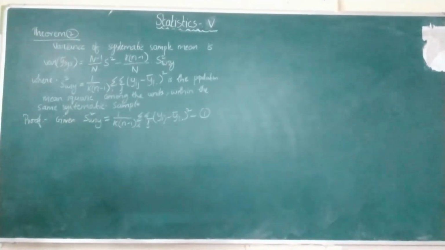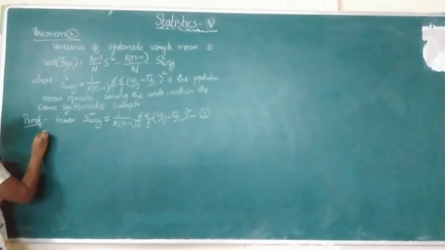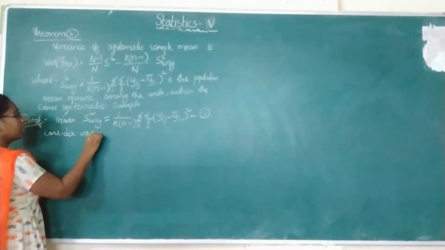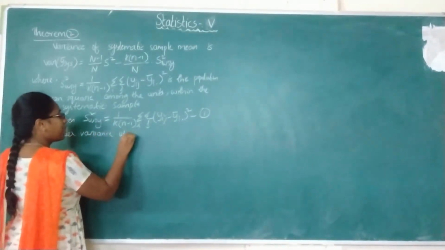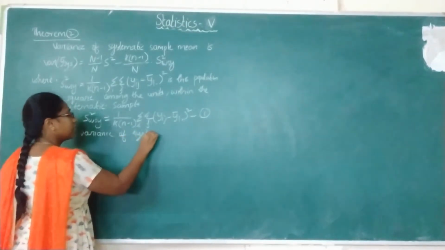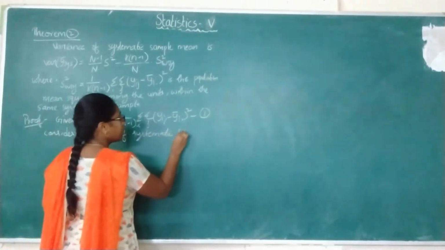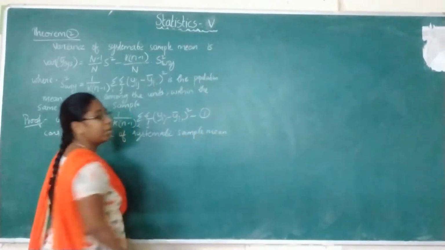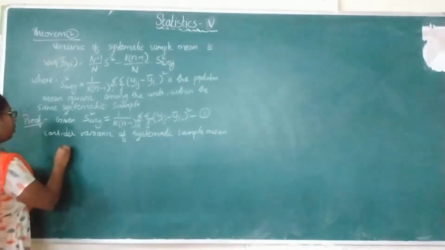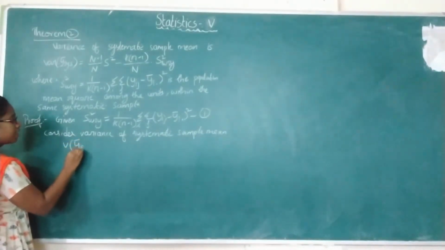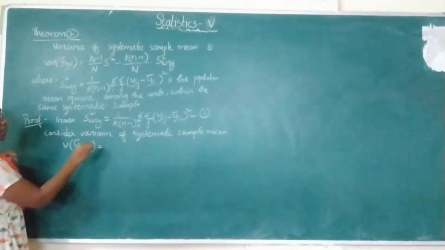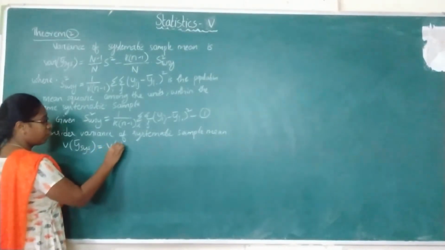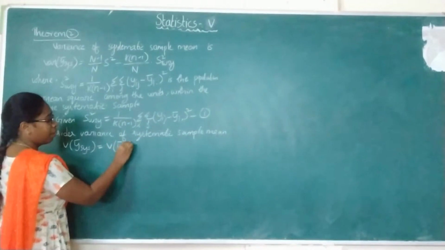So consider the variance of the systematic sample mean, which is denoted with y bar sys. Instead of y bar sys, you can also write it as variance of yi dot bar.